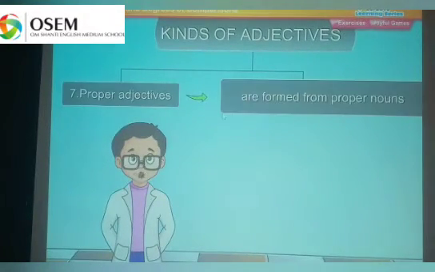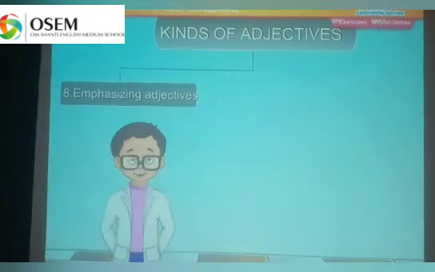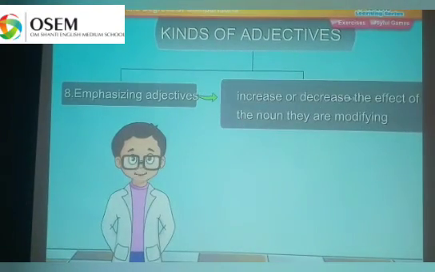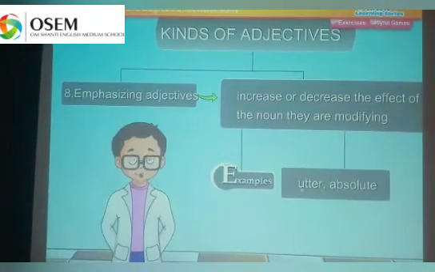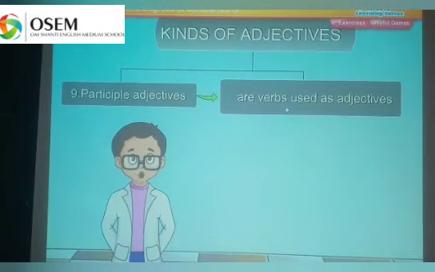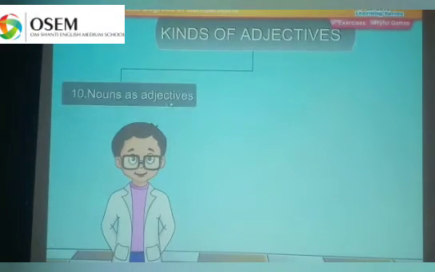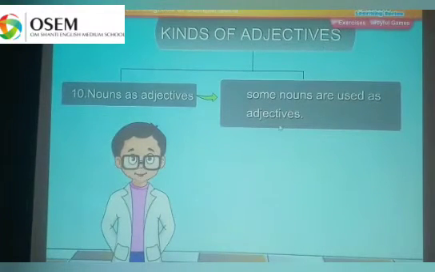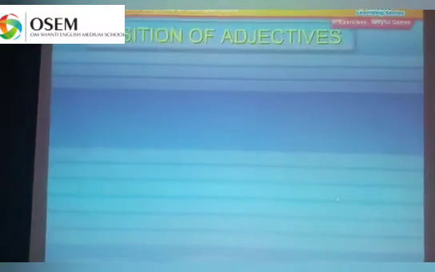Now proper adjectives. They are formed from proper nouns. For example, Indian and Buddhist are examples of proper adjectives. Emphasizing adjectives increase or decrease the effect of the noun they are modifying. Example, utter and absolute. Participle adjectives are verbs used as adjectives. For example, running train, flying saucer. Noun as adjective. Some nouns are used as adjectives. For example, diamond ring, stone wall.